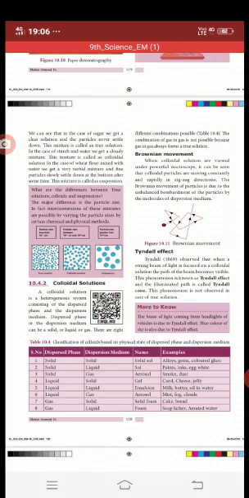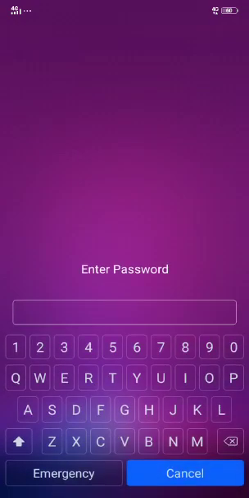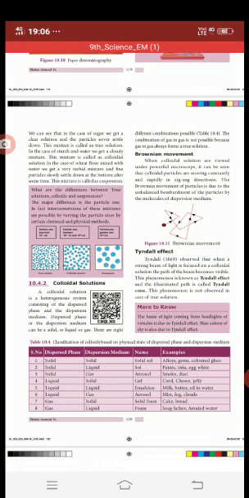The colloidal solution contains a solute and a solvent, and we are able to see the solute in the solvent, unlike in a homogeneous solution. In a homogeneous solution we cannot see the solute present along with the solvent, but in a heterogeneous one we can. That's what a colloidal solution is: a heterogeneous system consisting of a dispersed phase and the dispersion medium. Here the dispersed phase is the solute and the dispersion medium is the solvent.